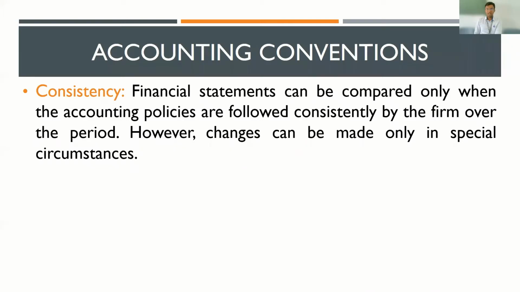Third year, I use annuity method. There is no consistency. Every year, I have changed my method. That is what is meant by accounting convention of consistency.